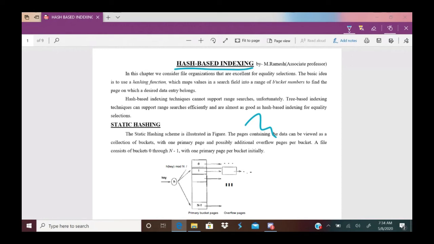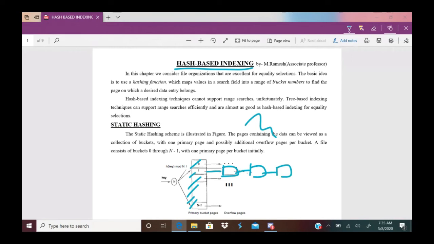First, I discussed static hashing. In static hashing, it uses primary buckets, and it also uses overflow buckets like this. The problem with static hashing is that long overflow chains are possible like this. Overflow chains are possible.